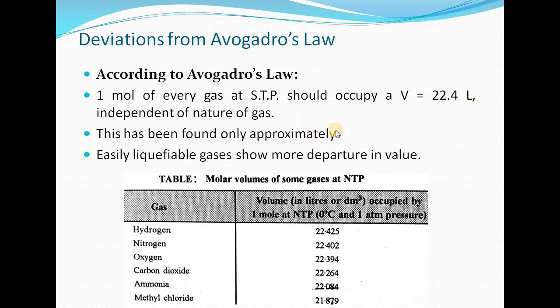There are some variations, and more variations are observed in easily liquefiable gases. As we can see in this table, for the gases which are having less deviation from the ideal behavior like hydrogen, nitrogen, oxygen, we are not having too much variation, whereas in case of easily liquefiable gases like carbon dioxide, ammonia, methyl chloride, we are having more deviation as compared to the less compressible gases.